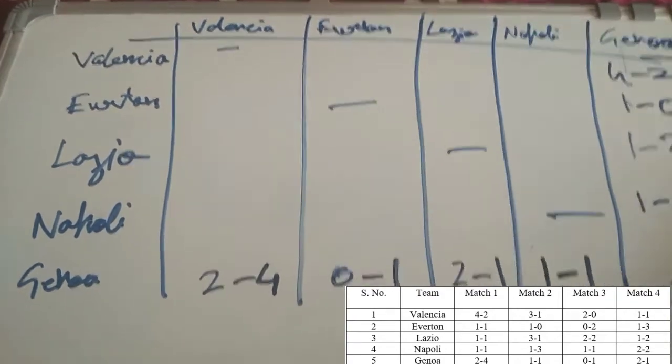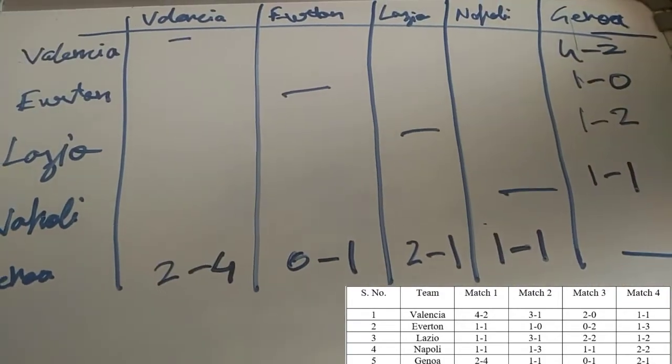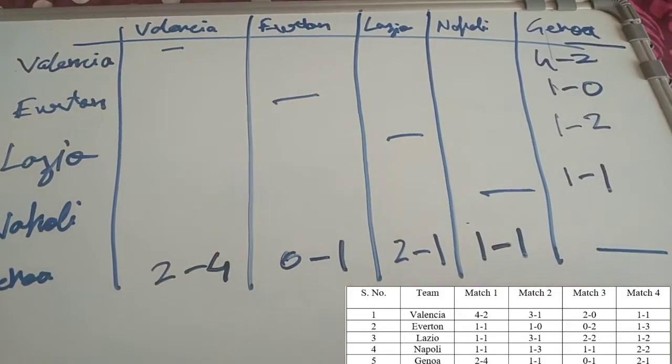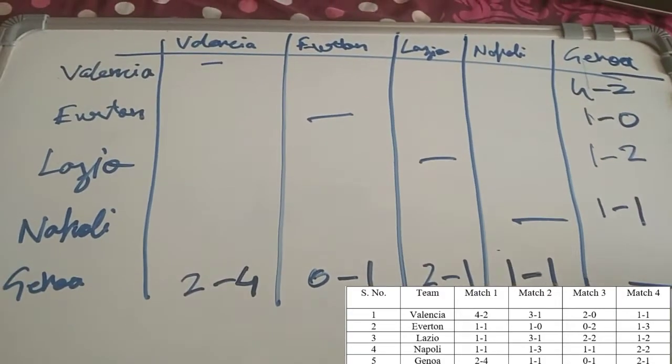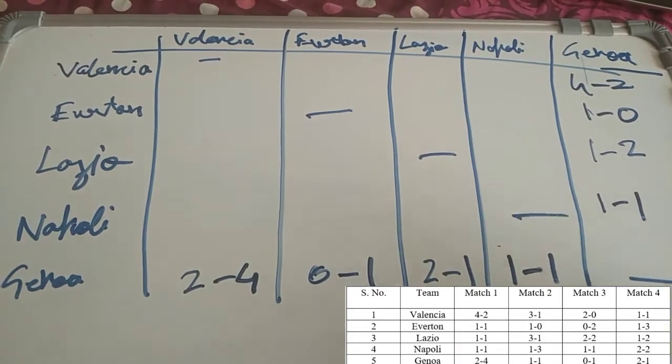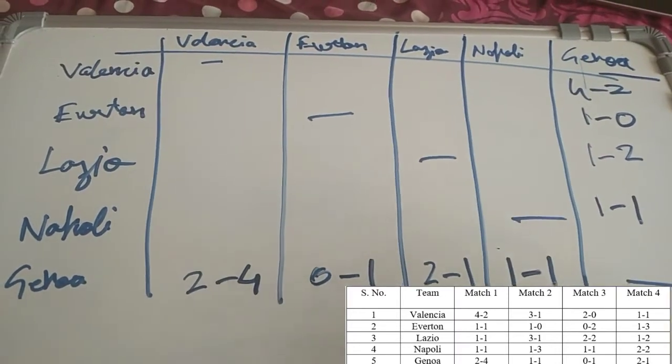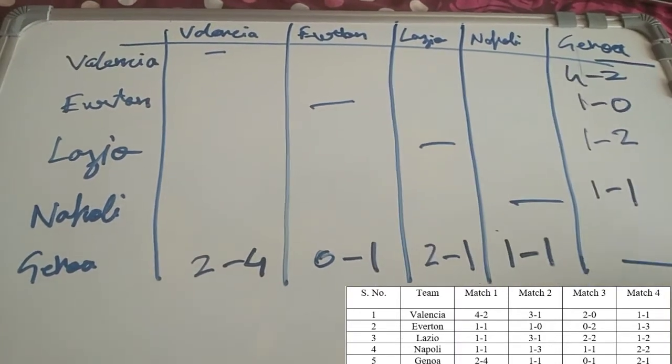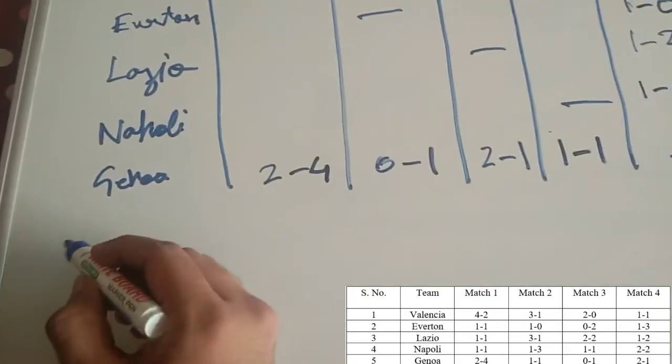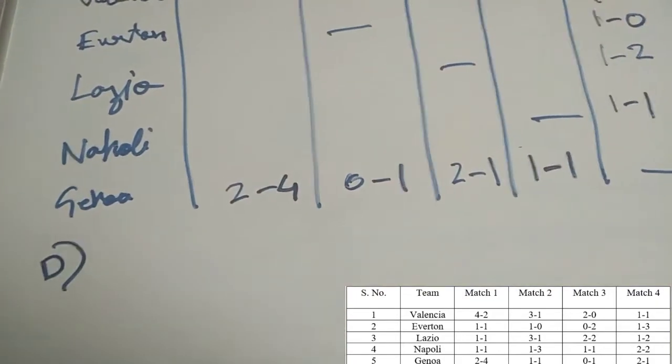Now if I look at the question that is asked, the only match Genoa had drawn was with... okay, so Genoa had drawn its only match with Napoli. So my answer would be option D. To the first question, the answer would be D.